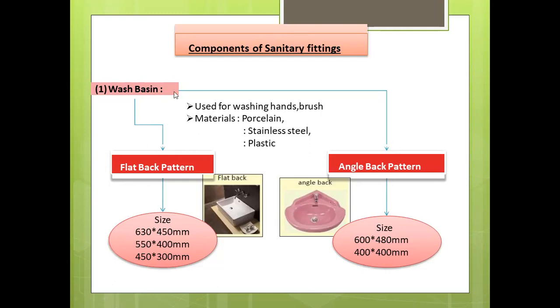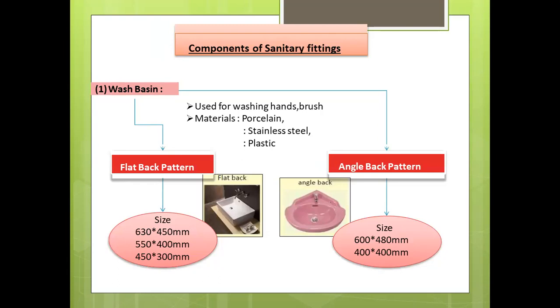So wash basins generally have two types. The first one is the flat back pattern, as you can see in this figure. The sizes available in the flat back pattern are 630 by 450, 550 by 400, and 450 by 300 mm. While talking about the angle back pattern, the sizes we generally use are 600 by 480 and 400 by 400 mm.